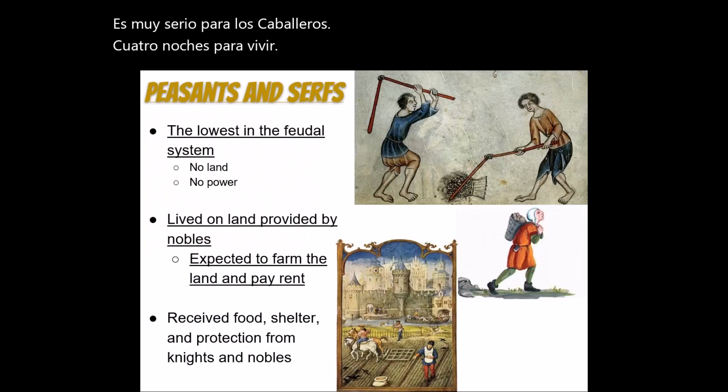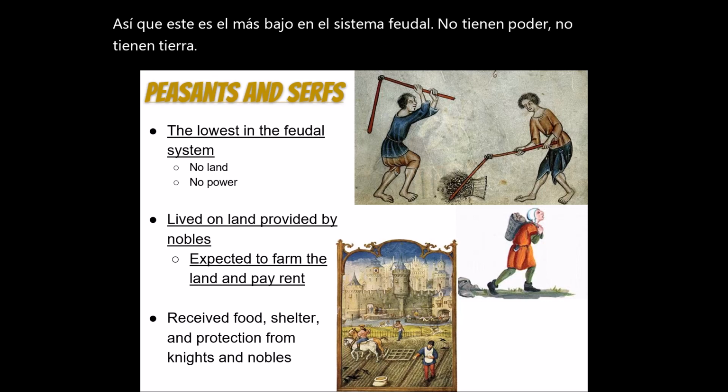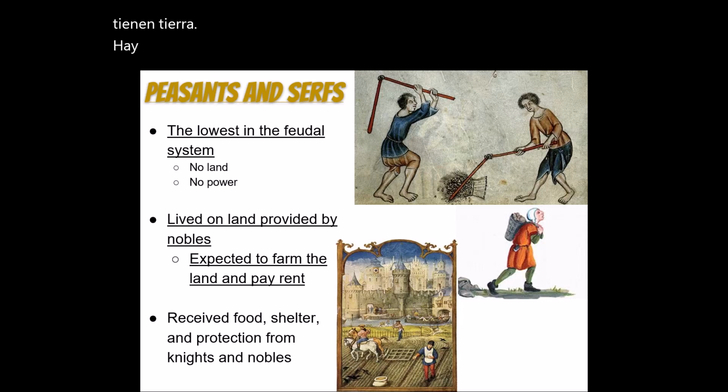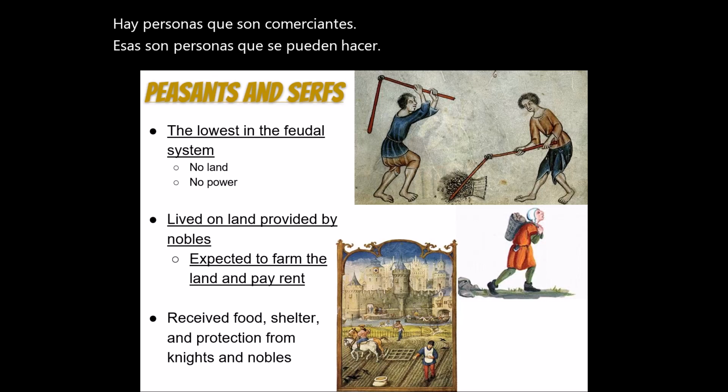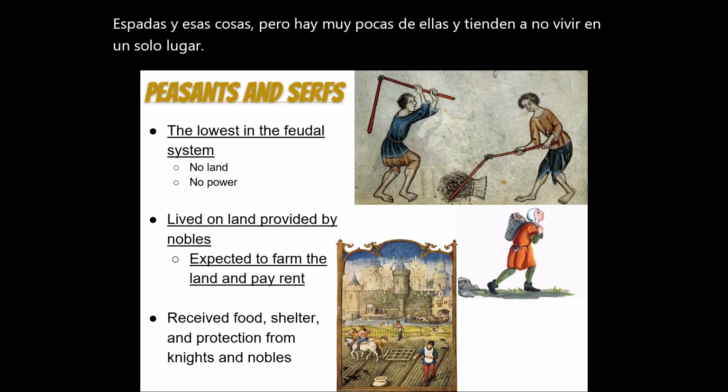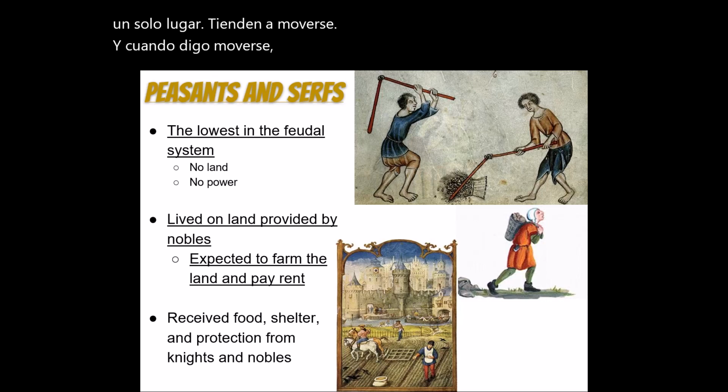And then finally, you have peasants and serfs. So this is the lowest in the feudal system. They have no power, they have no land. There are people who are tradesmen, people who can make swords and stuff, but there's very few of them, and they tend not to live in one place. They tend to move around, and when I say move around, they move from country to country.